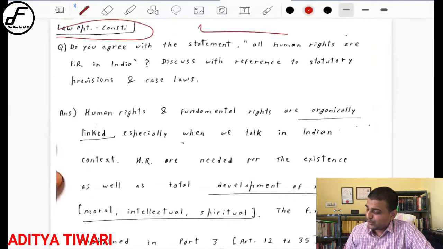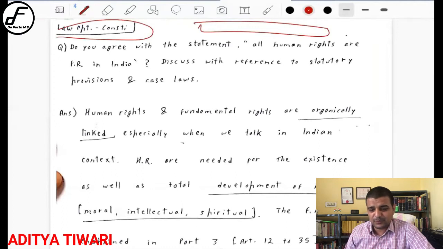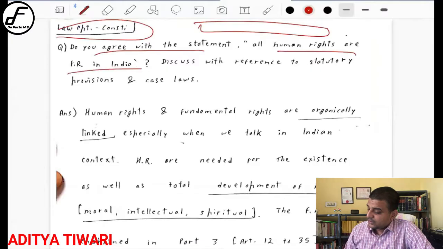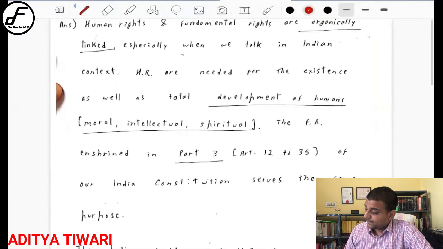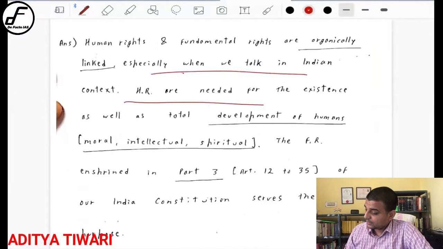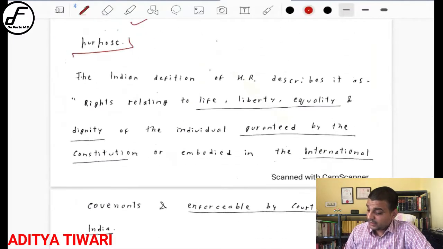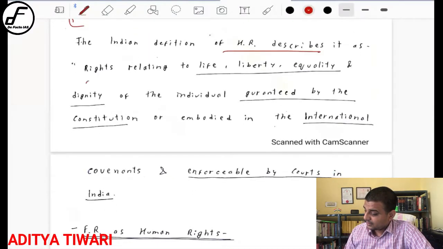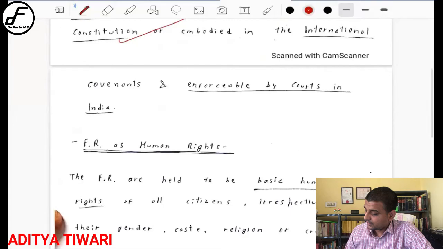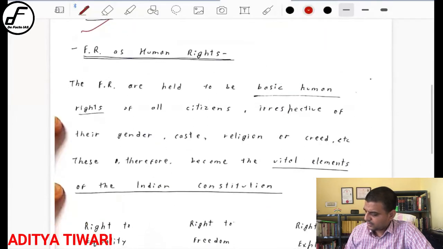Yes, and please write your name on the top, right, so that it will be easy for me to identify it. Okay. Do you agree with the statement all human rights are fundamental? Okay, yes, same question. Organically linked. Yes, good, very good. Good intro, very good intro. In fact, I've clubbed it, everything very good. Purpose, that is a heading, so underline it a little. Okay, very nice. Fundamental right as human, very good heading.